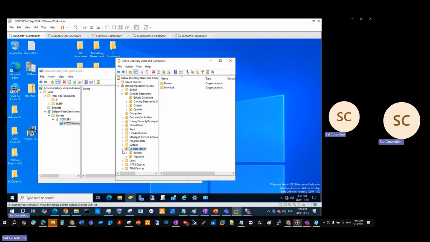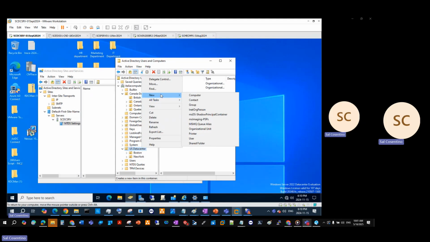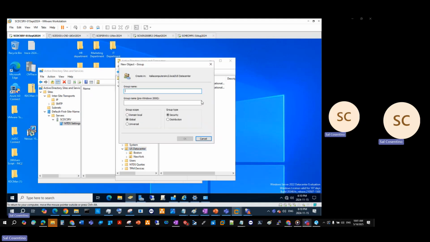And then also same thing here. We're going to go into our US data center. We're going to right click, click new, and click our group. And we're going to call this CUSD DLG. And then this one's going to be called, let's say Boston, because we know that's in Boston. Or we could call this New York. And then whatever's within New York, then this is going to be a local domain.